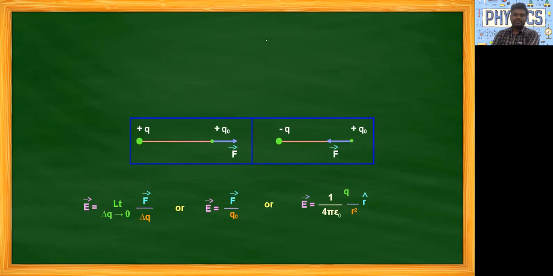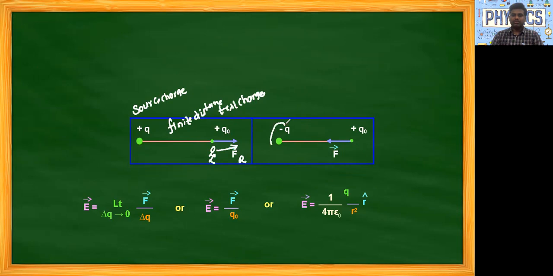One is the source charge and this is our test charge, unit positive charge. And when these two charges are separated by a finite distance, definitely we have the force, that is the force of repulsion. If you stand here and see this charge positive and positive, so this is our direction.